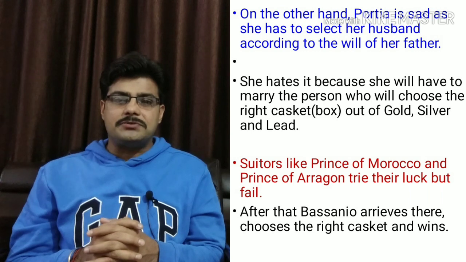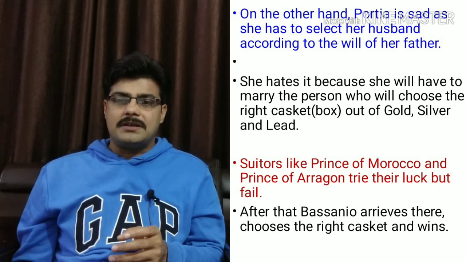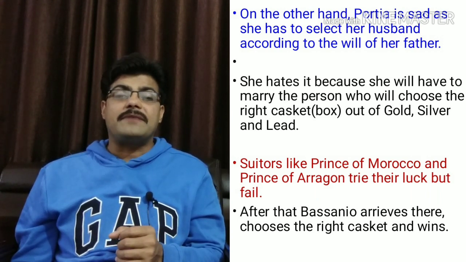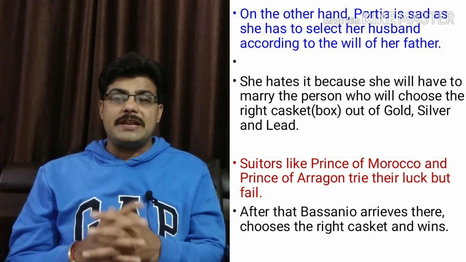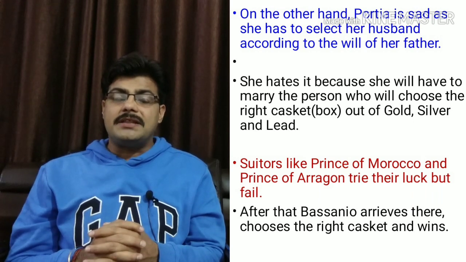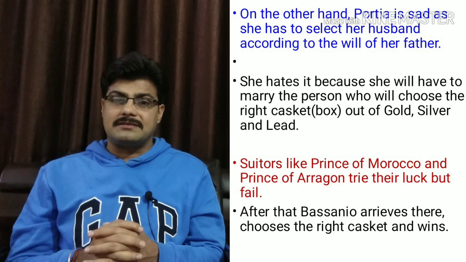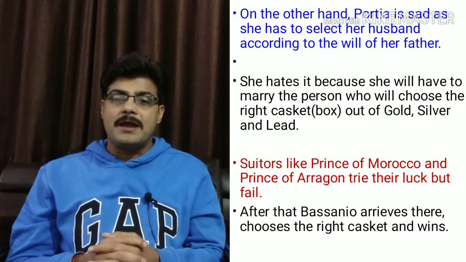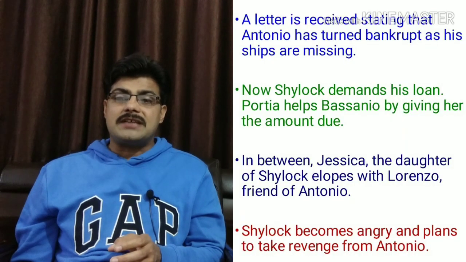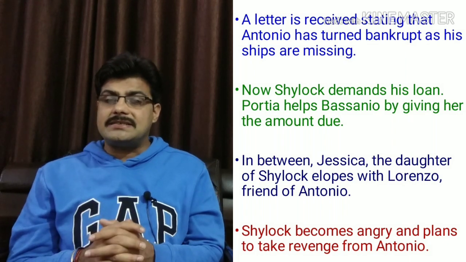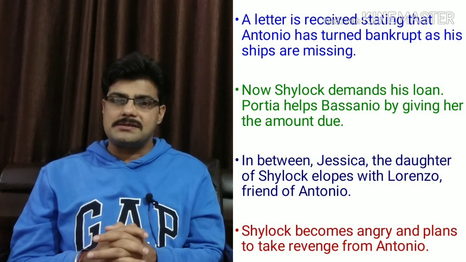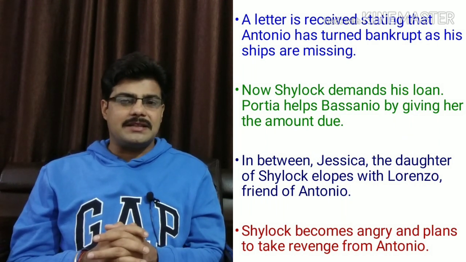There were many suitors. Out of them, the Prince of Morocco and Prince of Aragon try their luck but fail. After this, Bassanio arrives there and Portia becomes happy. Bassanio examines the three caskets by reading the motto written on them. Bassanio chooses the lead casket and wins. Just after that, Bassanio receives a letter stating that his friend Antonio has turned bankrupt and insolvent. All his ships were missing in the sea.